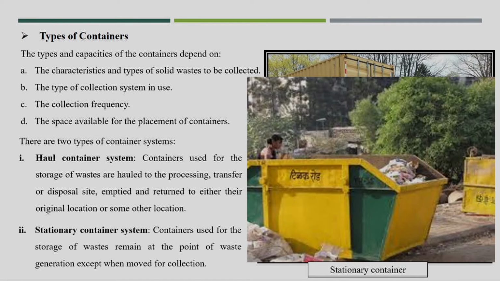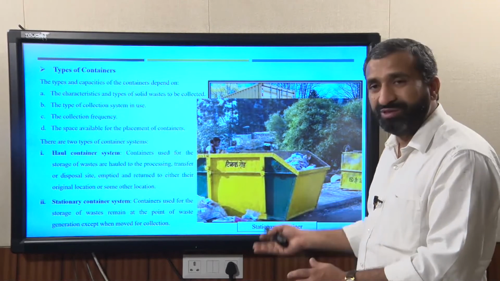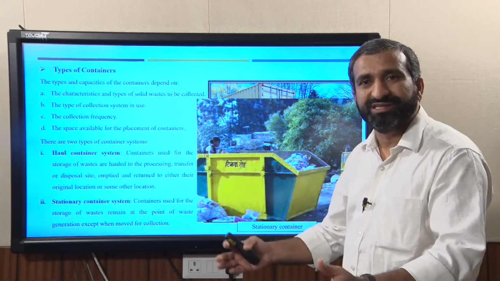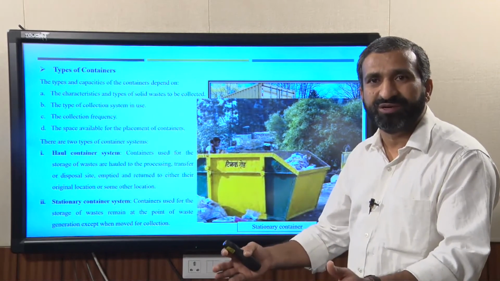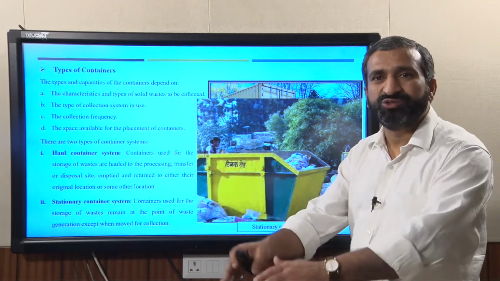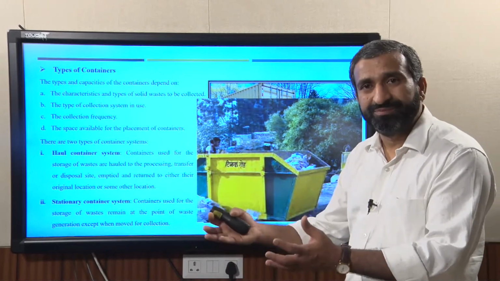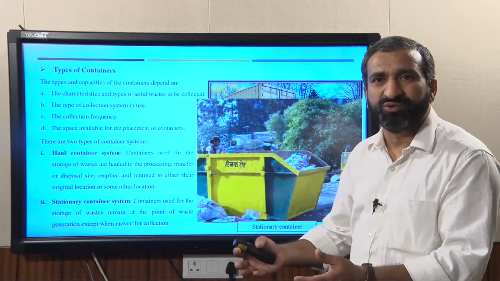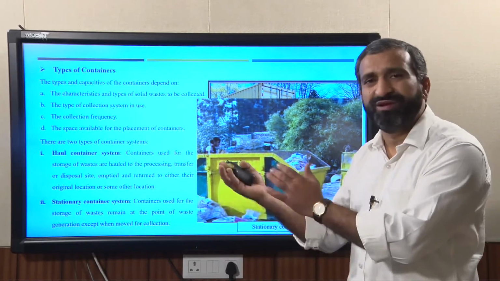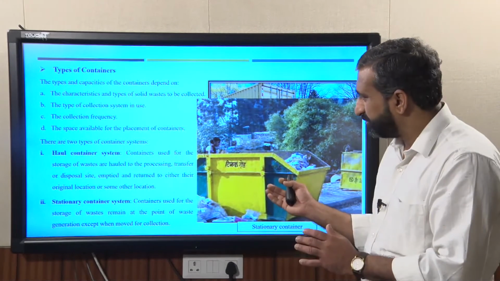The other kind of container is a stationary container. These containers are not hauled. Here the waste is hauled from the container. In older days in India, only a simple kind of location used to be provided by the corporation, where households used to dispose the waste, and manually the corporation, by providing 4 to 5 crew members, used to haul the waste into the vehicle.